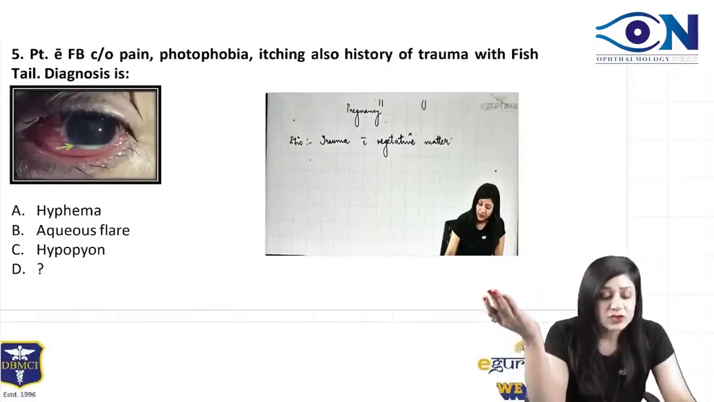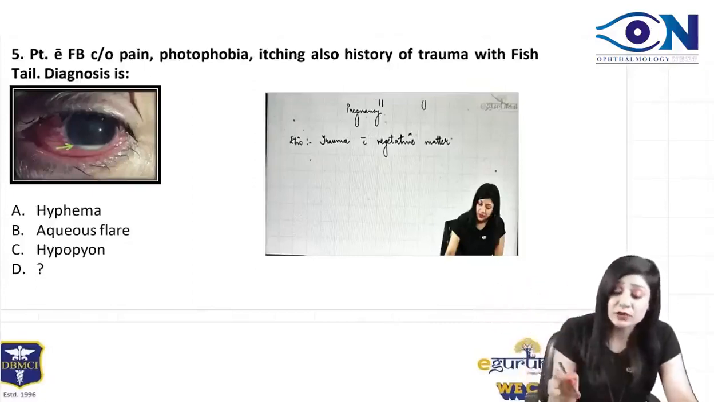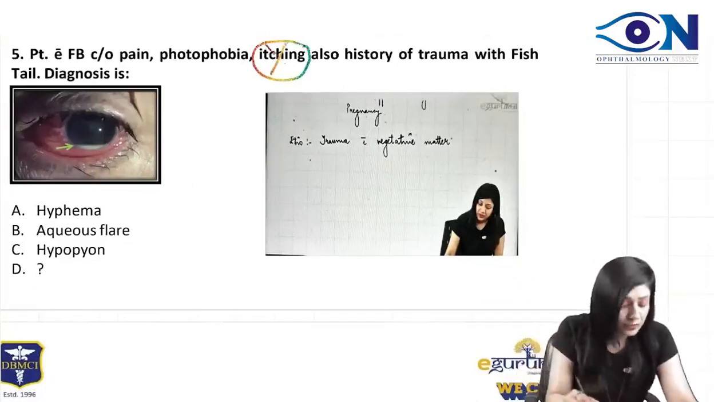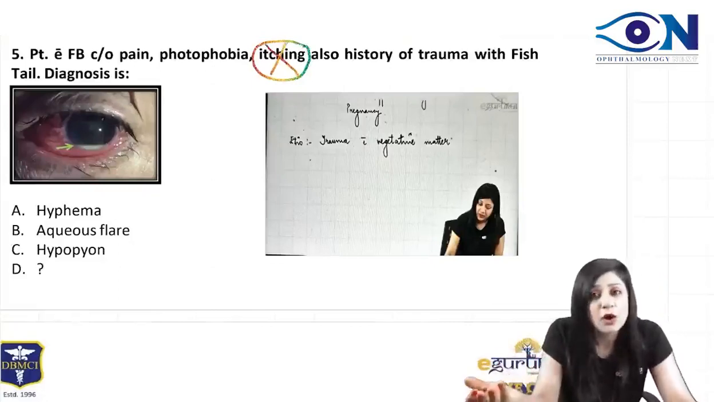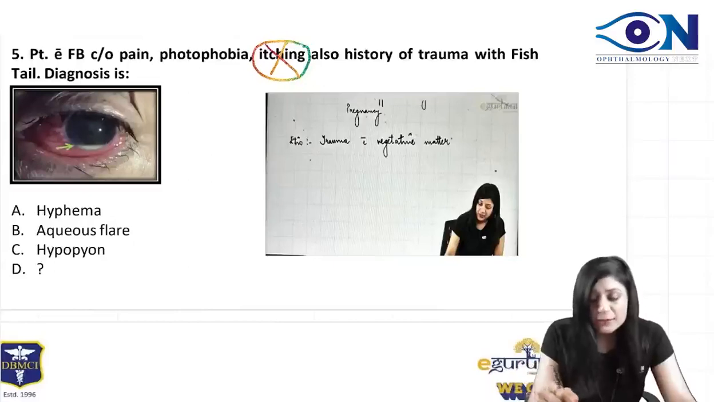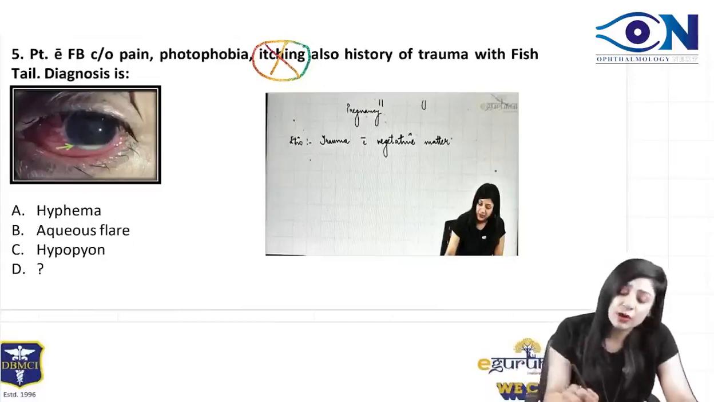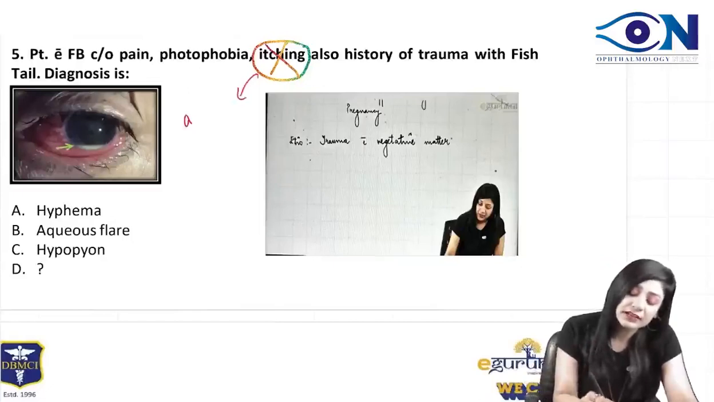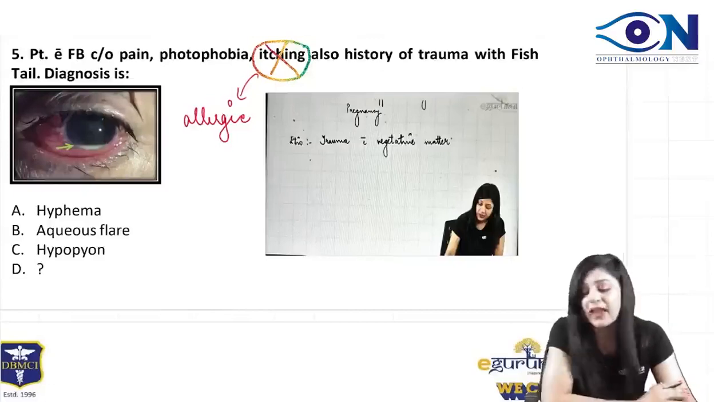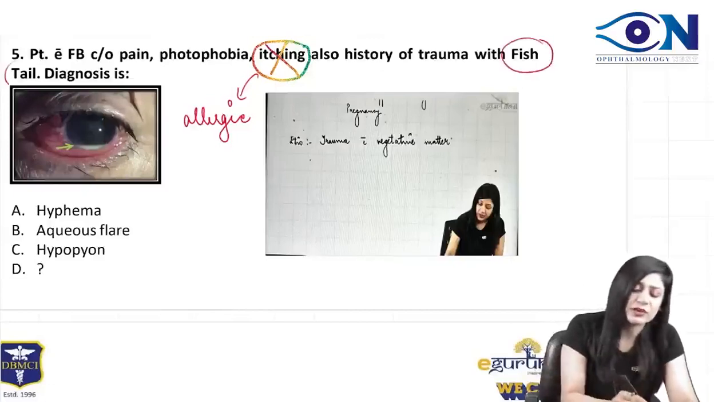Okay. A patient with a foreign body, with pain, photophobia. Now they have actually tried to confuse you also with the itching. Ideally, the word itching should not be used here. I do not know if it is a recall mistake or it was actually there, because itching is the word used for allergic conjunctivitis or allergic keratitis. So they should not have used this word, and they have given you the history of fish-tail trauma.